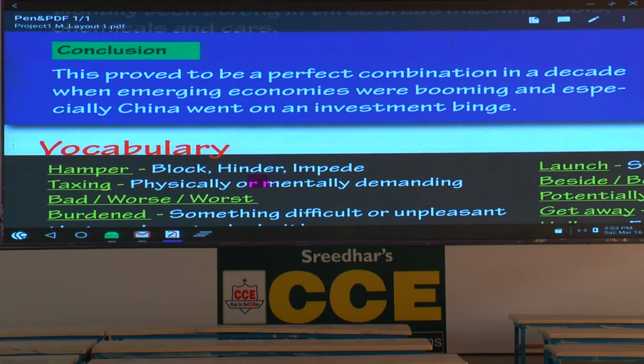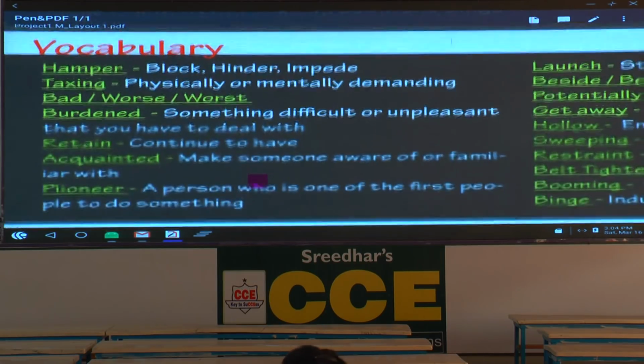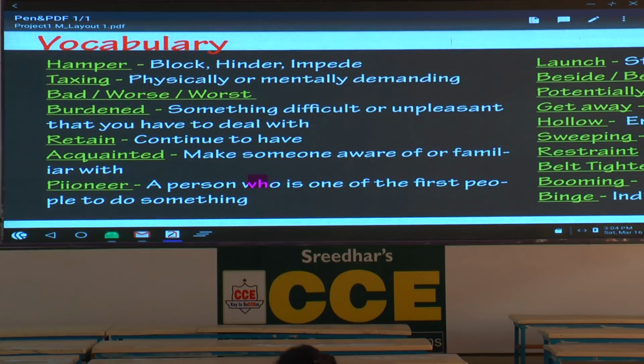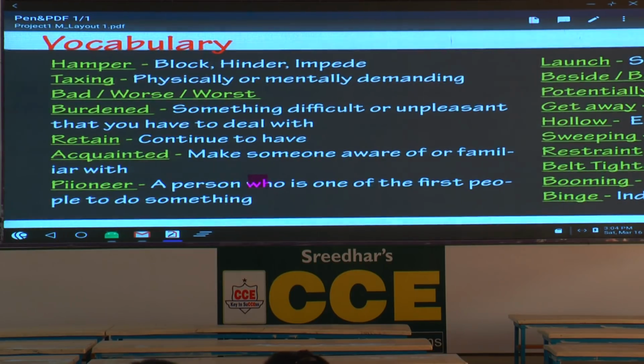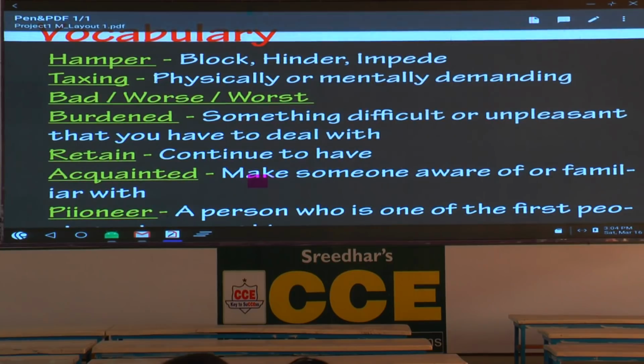Underline the word booming. Booming means what? Doing well, increase, do well. I'll show the meanings later. And especially China went on an investment binge. Underline the word binge. So many useful words are here. So please write vocabulary. First you write the word hamper. Hamper, one meaning a basket with a few things. You take it when you go on a picnic. Gift hamper, a combination. But hamper, another meaning, block, hinder, impede.